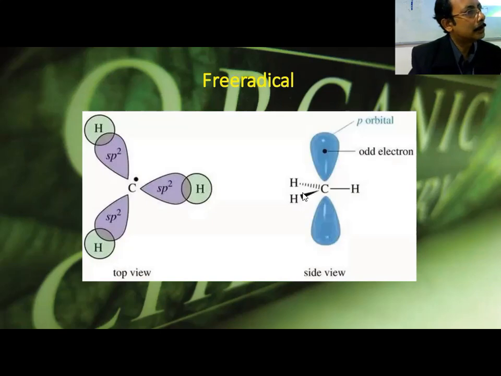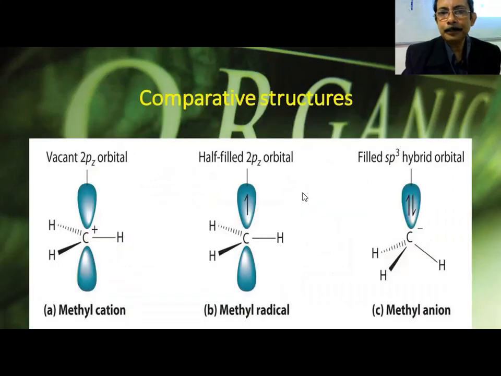Both are available, both are happening, both are right, none of them is wrong. And they are called triplet state and singlet state. Triplet and singlet radical, these two types of radical are there.